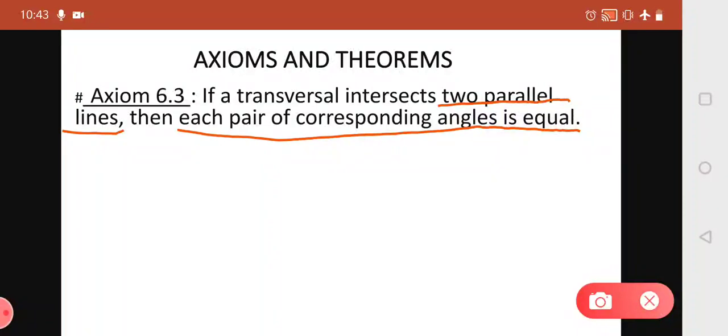We know that when a transversal intersects two lines, we get four pairs of corresponding angles. So if the given two lines are parallel, then compulsorily all four pairs of corresponding angles will be equal. This is what axiom 6.3 states.